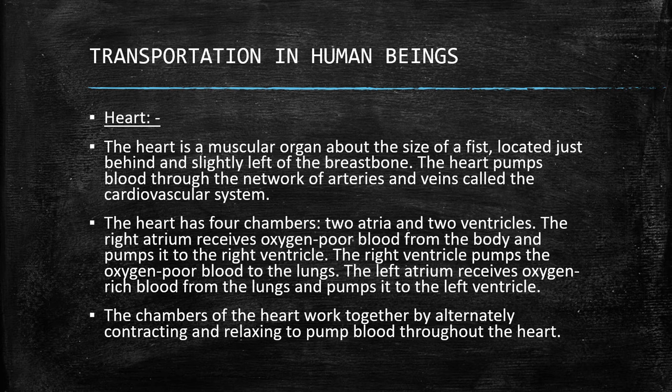The right atrium receives oxygen-poor blood from the body and pumps it to the right ventricle. The right ventricle pumps the oxygen-poor blood to the lungs. The left atrium receives oxygen-rich blood from the lungs and pumps it to the left ventricle. The chambers of the heart work together by alternately contracting and relaxing to pump blood throughout the heart.